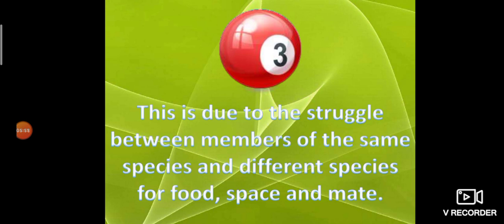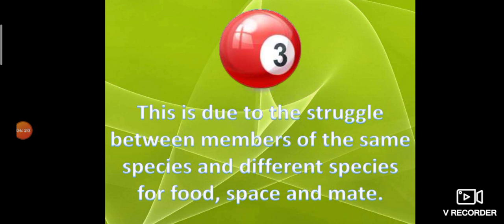How will nature eliminate this many species from the environment? How does this elimination happen? It is due to the struggle between members of the same species and different species for food, shelter and reproduction. So, food, space and mate, otherwise food, shelter and reproduction.